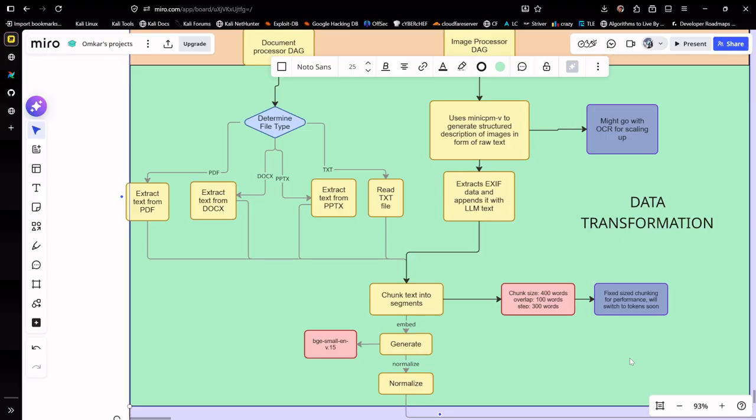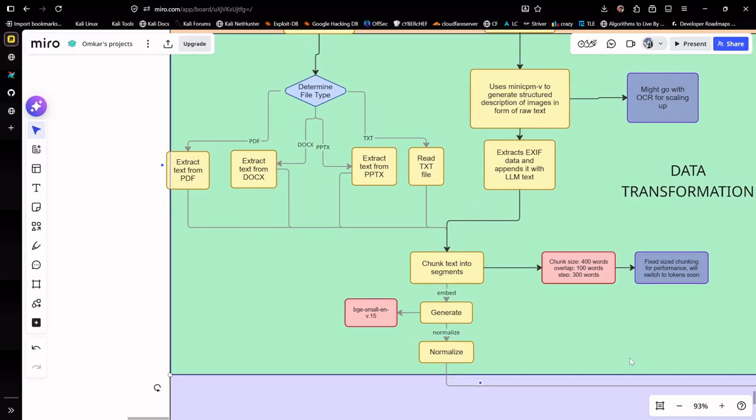Currently, I'm using fixed-size chunking for performance because I'm running it locally, and there are already so many performance hits that I have here, and I just want to have some mercy on my laptop.